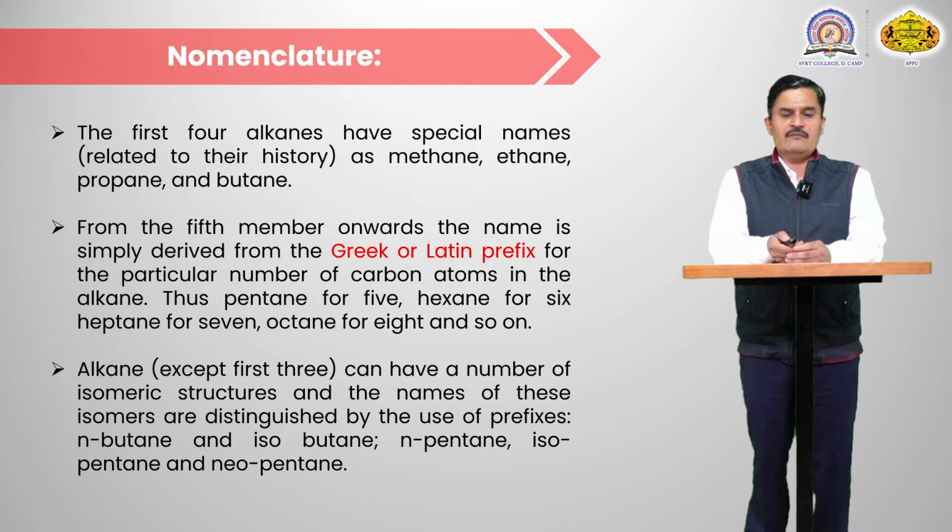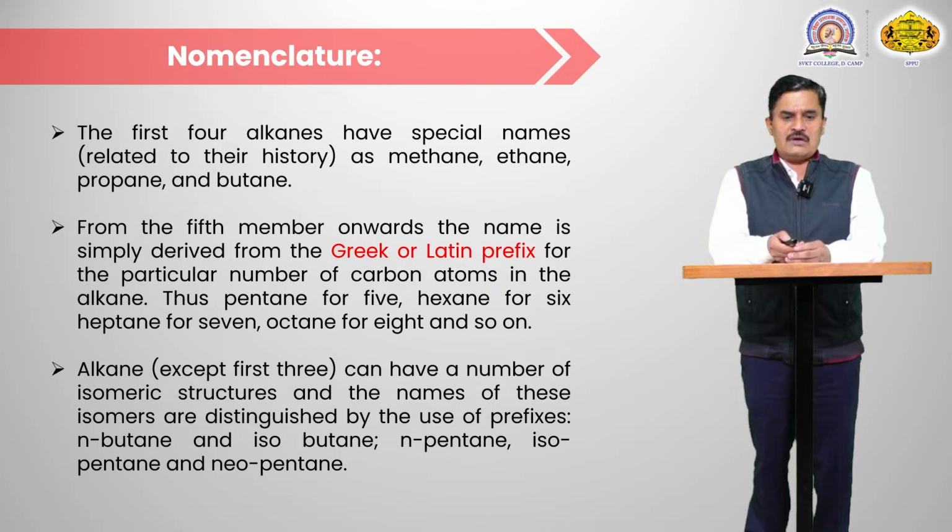Thus pentane for 5, penta means 5, hexa means 6, hepta means 7, octa means 8, in this way. So the higher members' names simply come from the Greek number.